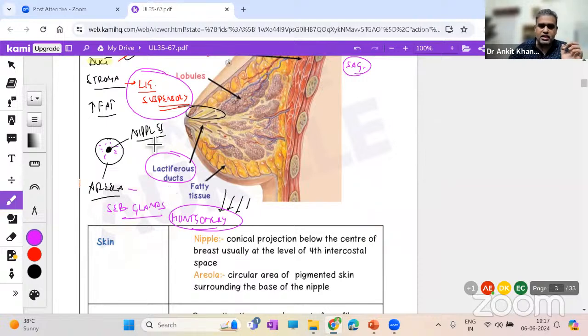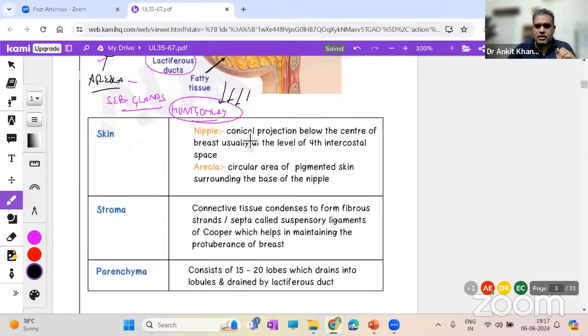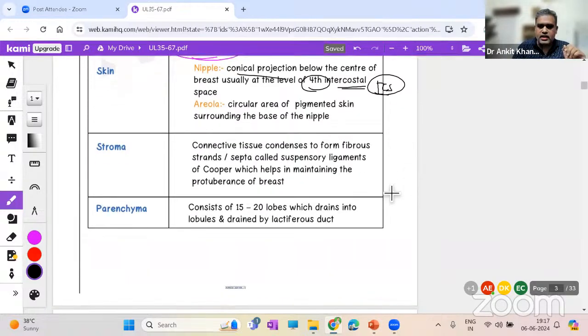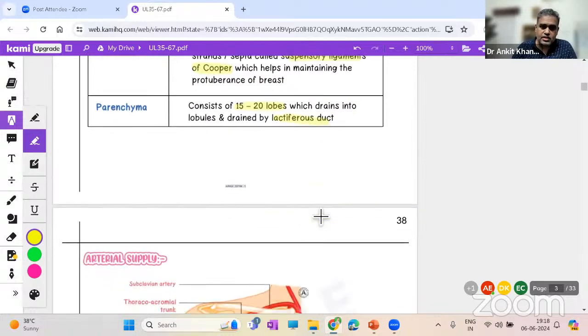And one function of every nipple and areola is also needed over here. As in the notes we can see, skin has a nipple over here, a conical projection at the level of the fourth intercostal space. Right? Because in females, when the breast size increases, this nipple location corresponding to the intercostal space is not justified in all females because the breast size may vary. The stroma, as we discussed already, has these suspensory ligaments. I'm just highlighting them; you also have to highlight them in your exam. Suspensory ligaments of Cooper. Later on, I will tell you the clinical importance of it. And there are around 15 to 20 lobes having these lactiferous ducts and all. Right. So remember these basic points.